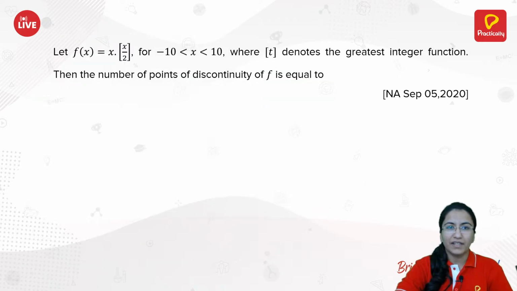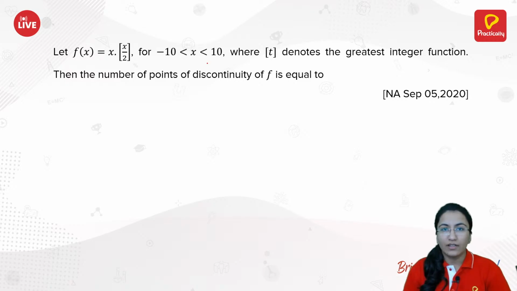So let's just begin. Here's the first question for this particular session, and it is a numerical answer type question. What the question asks is: let f of x equal x times the greatest integer of x by 2, for x belonging to the open interval minus 10 to 10, where minus 10 as well as 10 are not included.